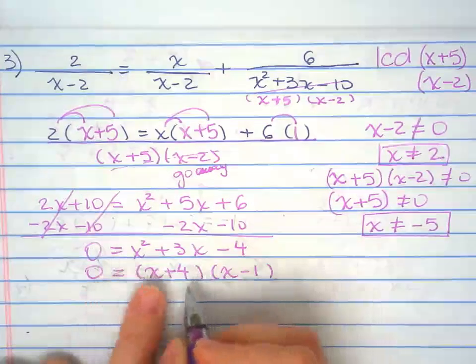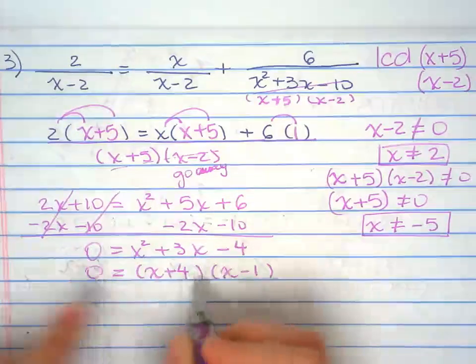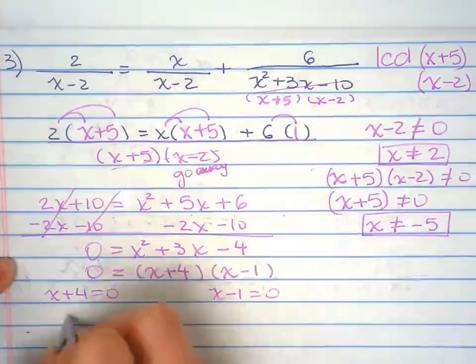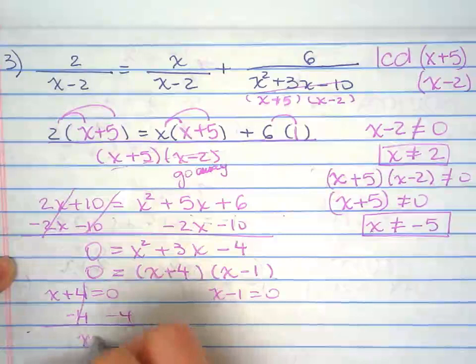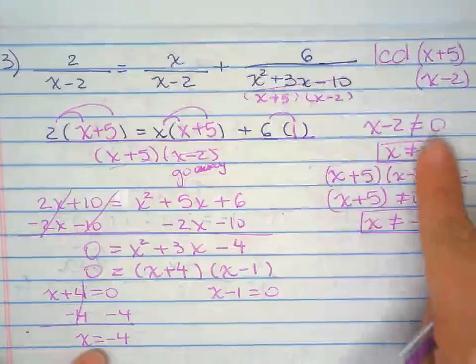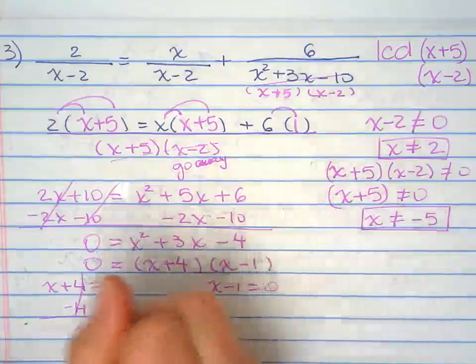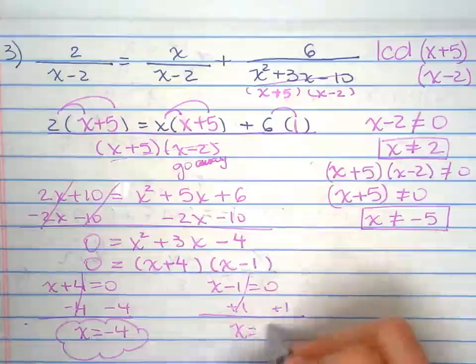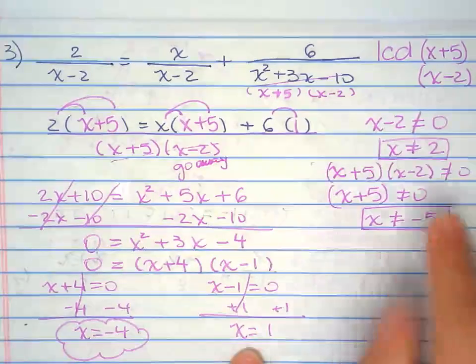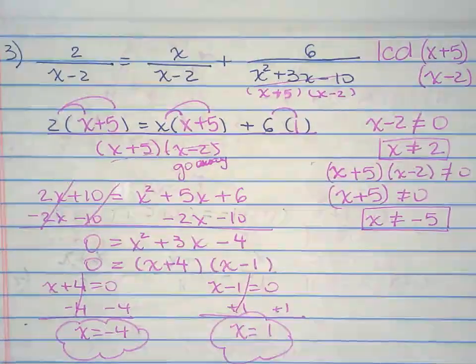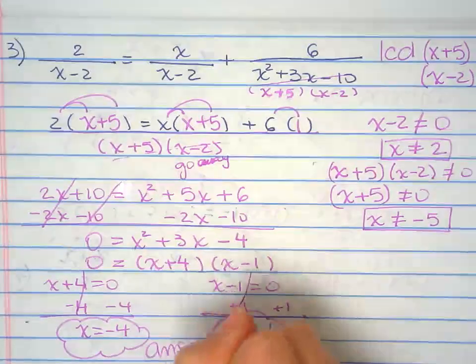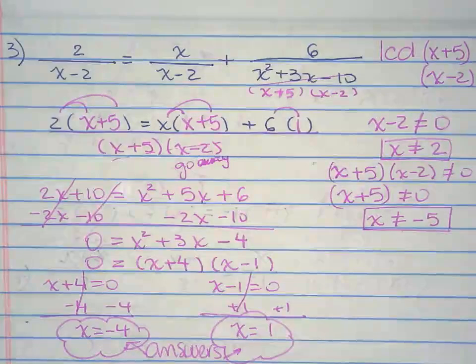Now, for us to solve the quadratic, I set each factor equal to 0. Minus 4 to both sides. Check your restrictions right there. So this is good. Again, check. So your solution here will be x equals negative 4, x equals 1, and that's the end. So this one I have two answers. Right there and right there.